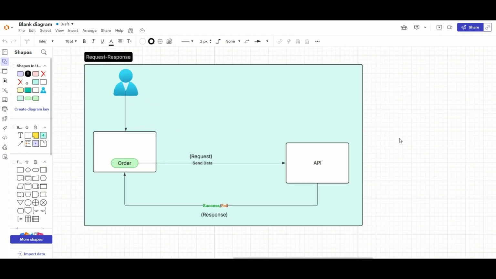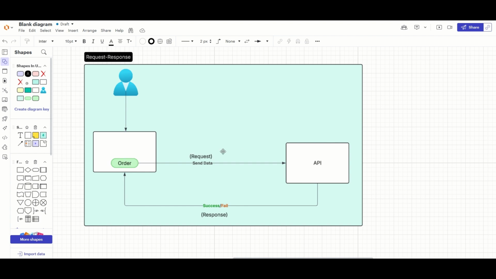And to understand EDA architecture, let's talk about the request and response model as well. How the request-response model works, every one of us is already aware. When we work with an API, this is the normal behavior. There is a user, let's say the user goes to a website, maybe Amazon, and makes an order.